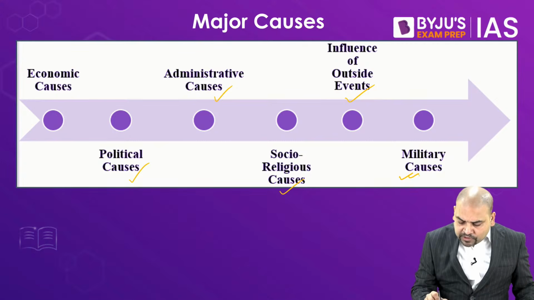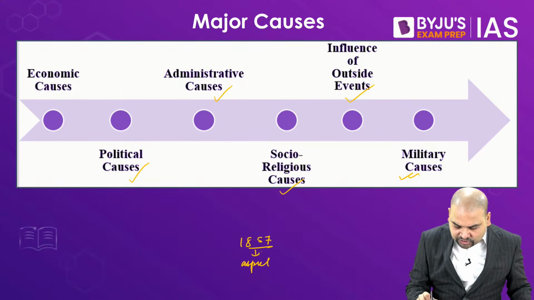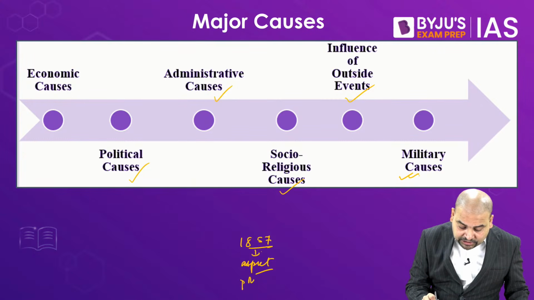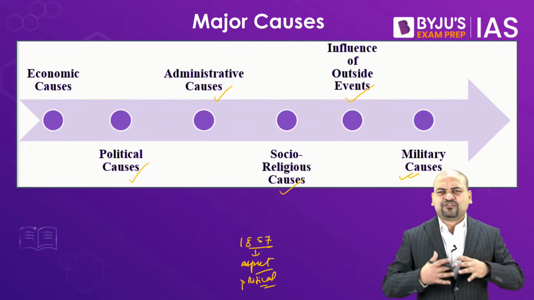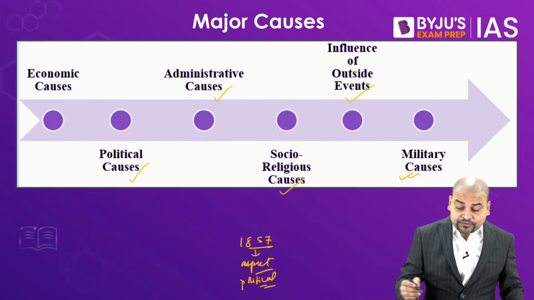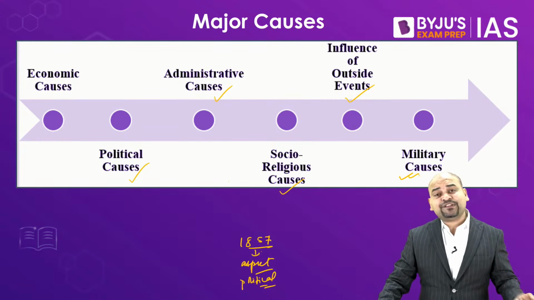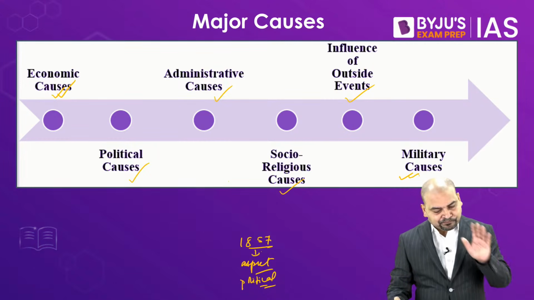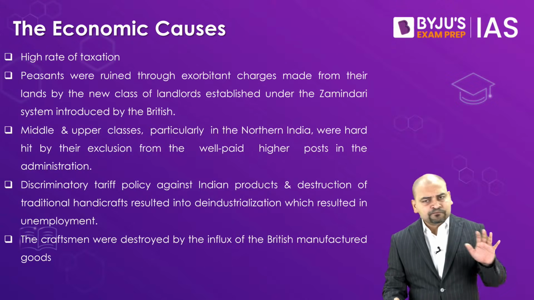So with regard to the 1857 revolt, every aspect of the socio-cultural, economic, as well as political life, the daily existence of the Indian population, got affected, and all that resulted in this revolt. So in this chapter, let us now look one by one at all these causes. We'll start with economic.